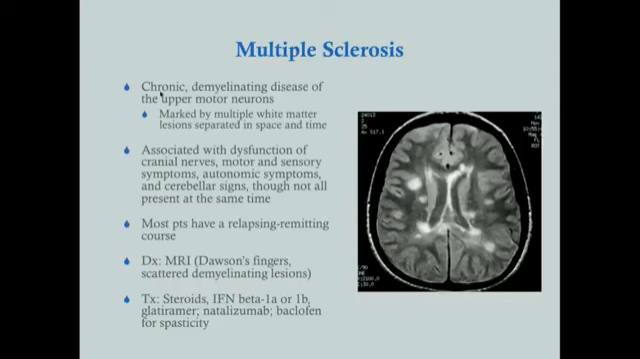MS, like in our patient, classically comes on in young women, aged about 15 to 45 is the usual range. The average age of diagnosis is 30. It affects both men and women, but women are affected more than 2 times more than men. So about 2.5 to 1 is the ratio, but it certainly can affect men as well.